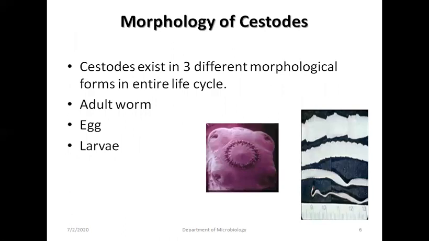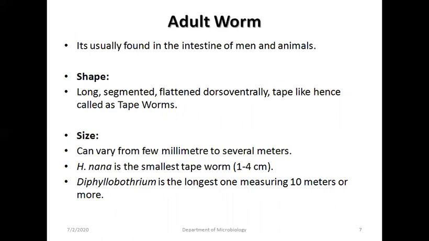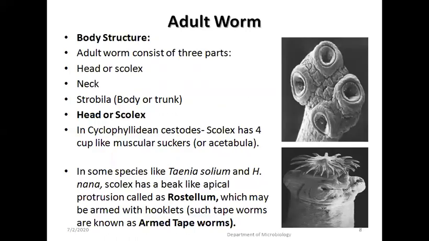Morphology of these cestodes: they exist in 3 different morphological forms in the entire life cycle, adult worm, egg, larva. The adult worm is usually found in the intestine of humans and animals. The shape is long, segmented, flattened dorsoventrally. It's snake-like, so it's called a tapeworm. Size varies from millimeters to several meters. The smallest tapeworm is Echinococcus, 1 to 4 centimeters. The longest one is Diphyllobothrium latum, measuring 10 meters or more.